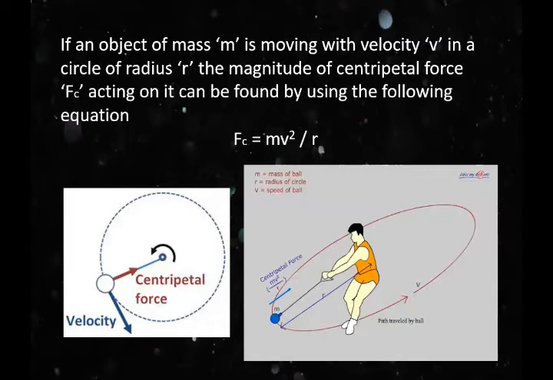So we can say the centripetal force depends on three things: mass, which is denoted by m, velocity, which is denoted by v, and the radius of the circle, which is denoted by r.